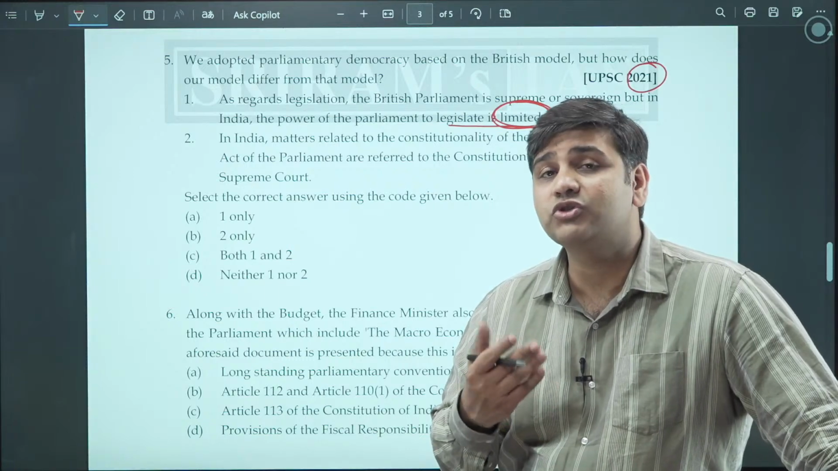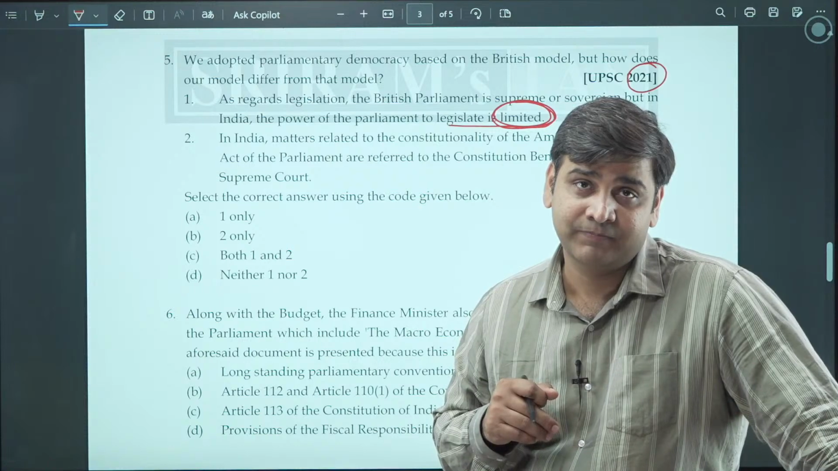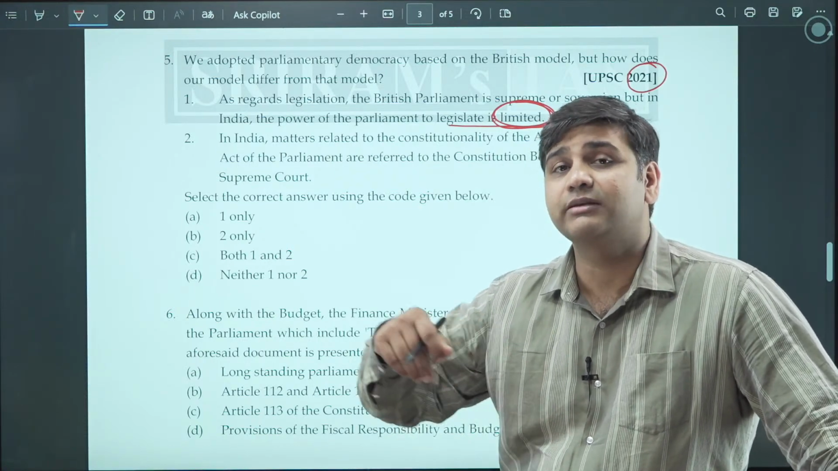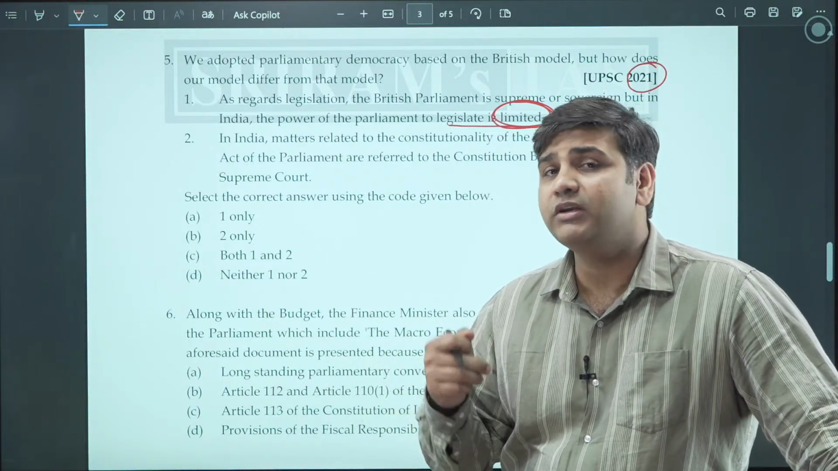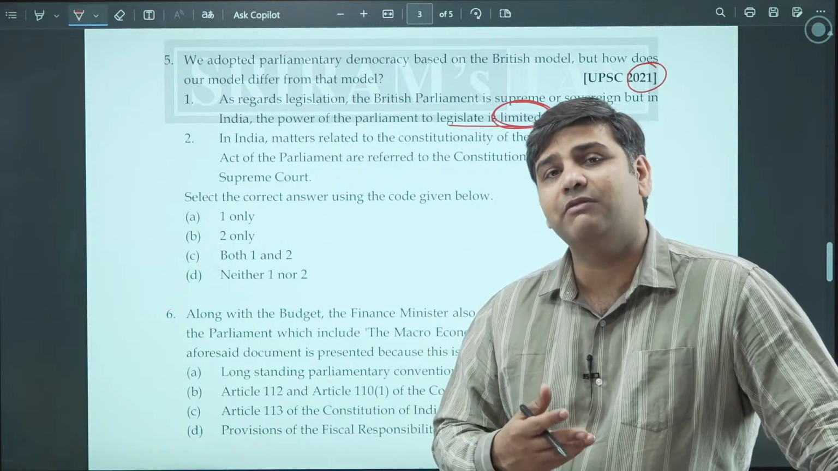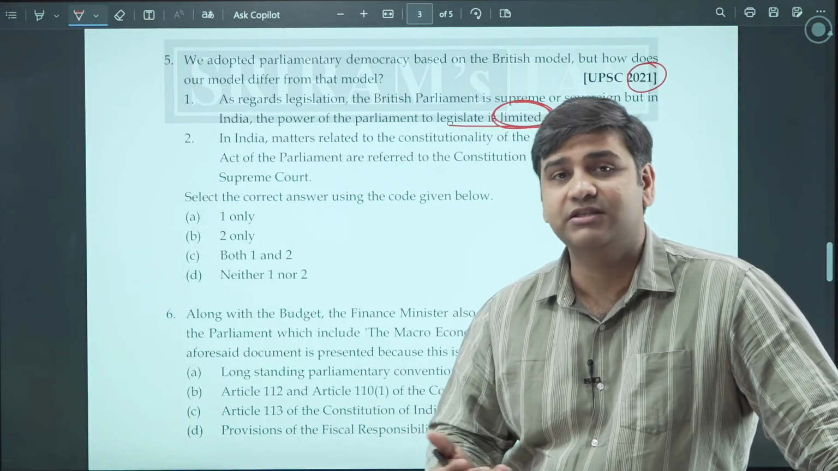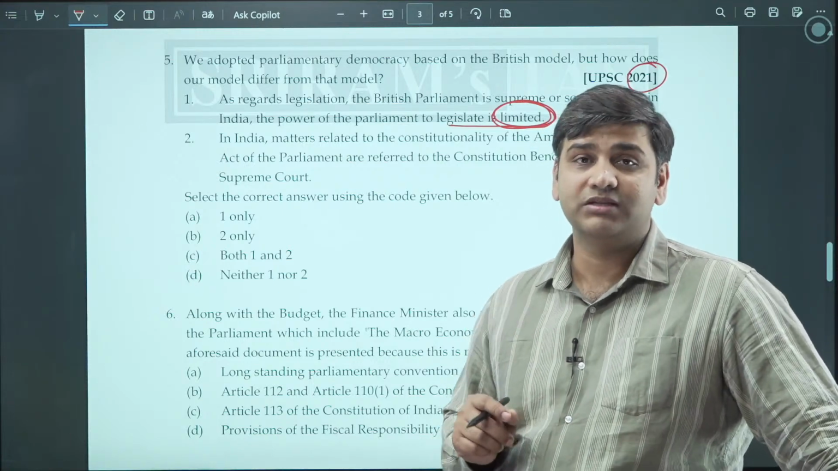It cannot make a law which contravenes the fundamental right or is inconsistent with the fundamental rights. So our parliamentary form of democracy is not like Britain. In Britain, it is the parliament which is sovereign. It is the parliament which is the most powerful body. There's no judicial review against the decision of the parliament. So this is one important thing which you must understand.